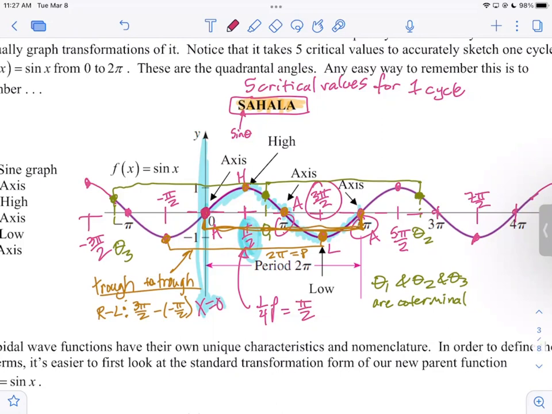So that means that every 2 pi radians, what's going to happen? We're going to stamp out the exact same thing, right? And all of those angles that match up at the same location, like this one here going up and this one here going up, they're what with each other? Coterminal with each other. Very good. Okay. So instead of going around the unit circle clockwise and counterclockwise, we're unwrapping the unit circle.